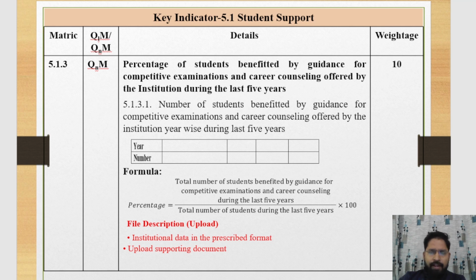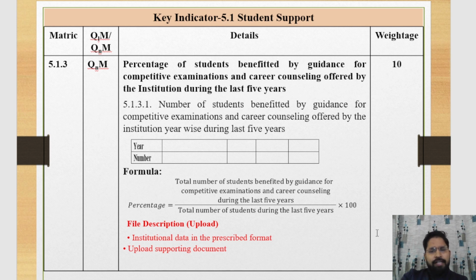This is the template of SSR. Here we provide the 5-year data. Here, the percentage of students benefited by guidance for competitive exams and career counseling offered by the institution. Here we mention the number of students benefited by guidance in different years. This is the formula by which we calculate the percentage of students benefited. This one is the formula.